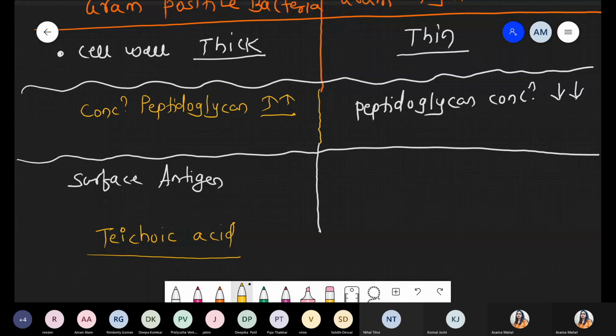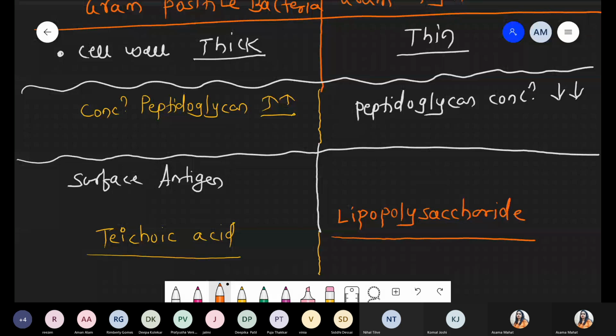But when we compare this with gram-negative bacteria, lipopolysaccharide, LPS, acts as the surface antigen.